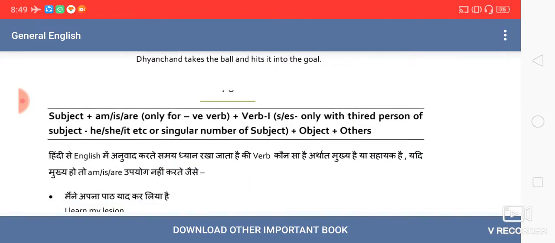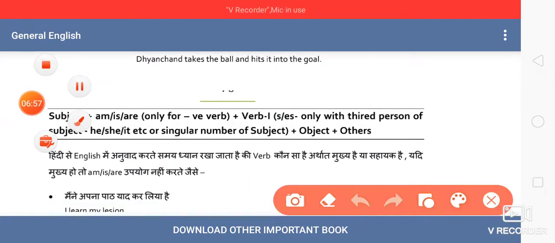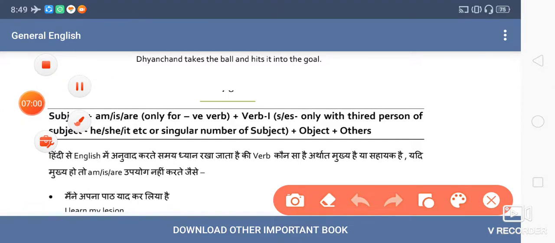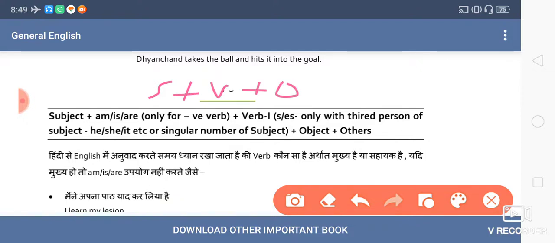This is a very important thing that I am going to tell you now, the structure of English sentence. It is very simple: the structure of an English sentence is subject, then verb, then object. In all the tenses, in all English sentences, you will find this common structure everywhere. There is a slight modification here. Subject is common, then there is is, am, are. You may be surprised, sir, how there is is, am, are. So we'll leave this portion right now.